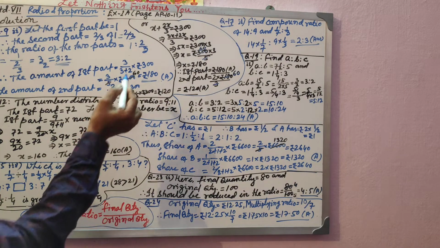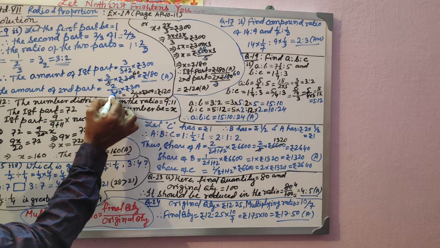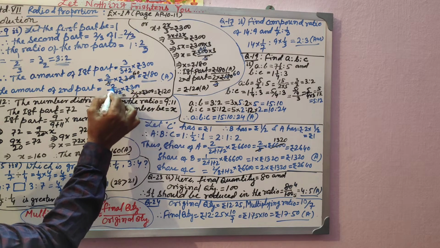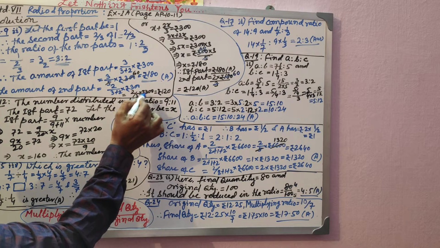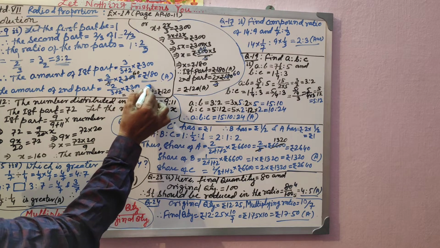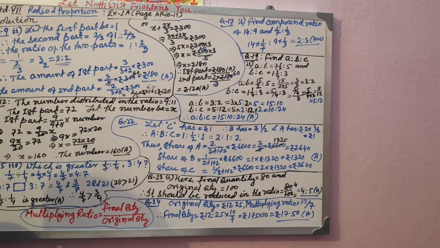And second part will be similarly its own term divided by the sum of the ratio, 3 plus 2, into total quantity 300. So 2 by 5 into 300, which again will be 60, cancelling, and 6 into 2, that is 12, 120.